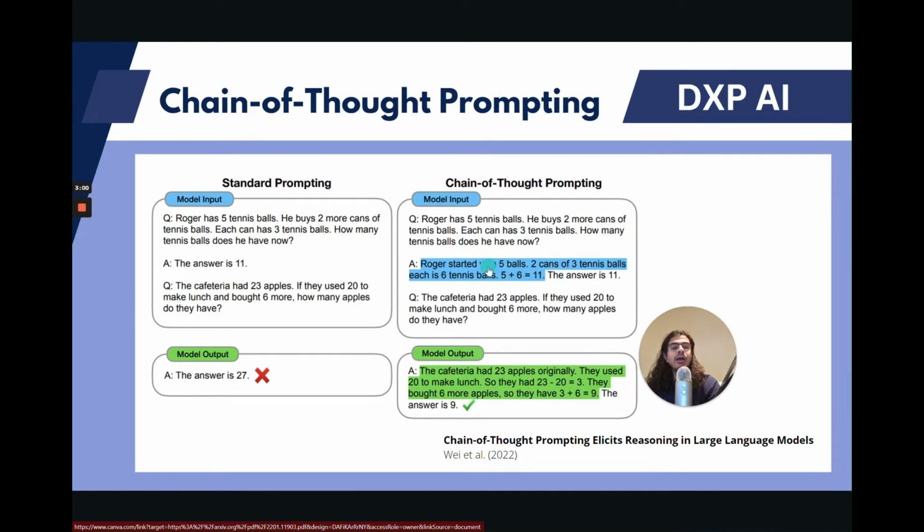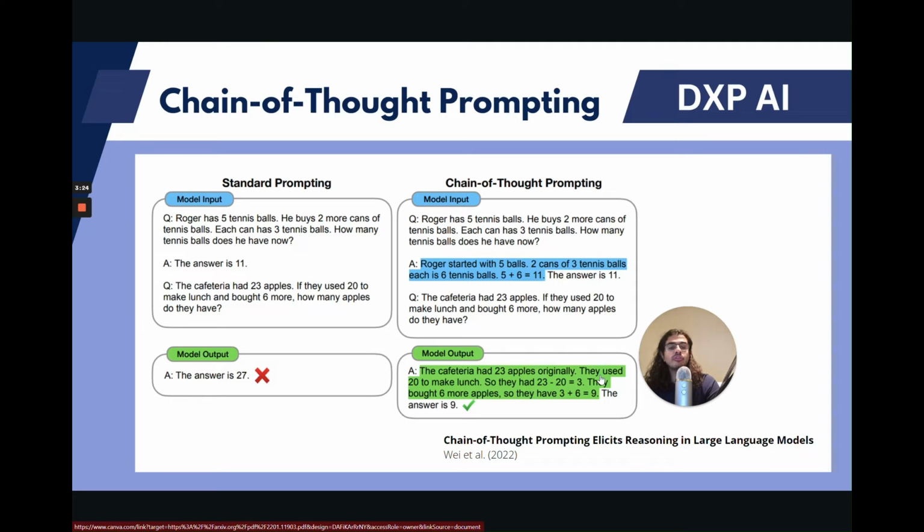When I do that in my few-shot prompt example here, it's able to think in the same way. So instead of just saying the answer is 27, which was incorrect, it would say the cafeteria has 23 apples originally. They used 20 to make lunch. So 23 minus 20 is 3. They bought 6 more apples. So they have 3 plus 6 equals 9.